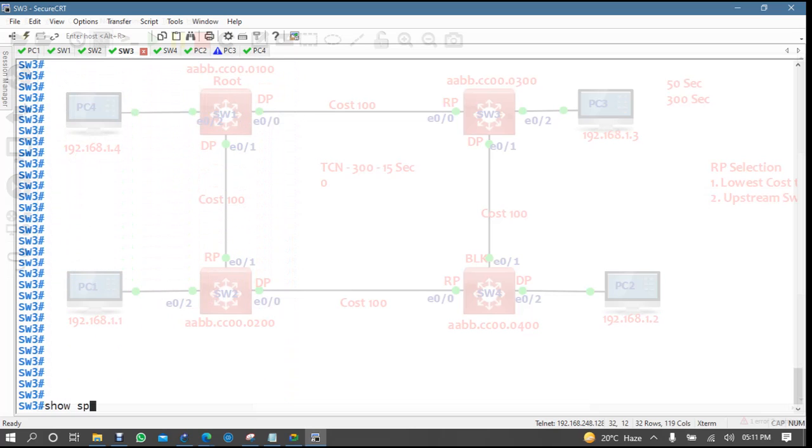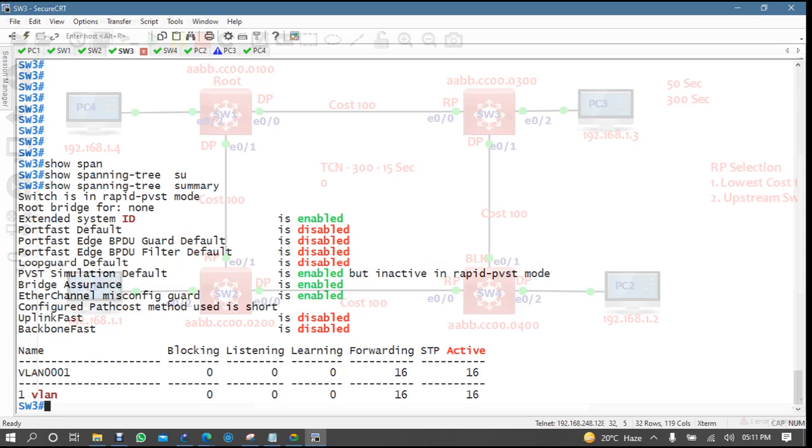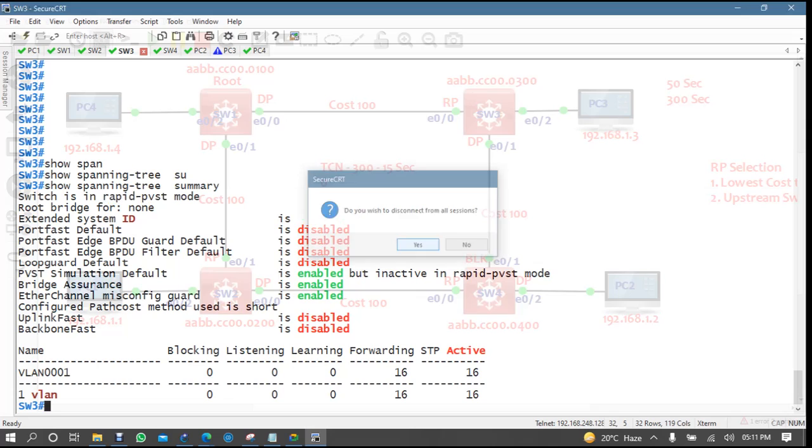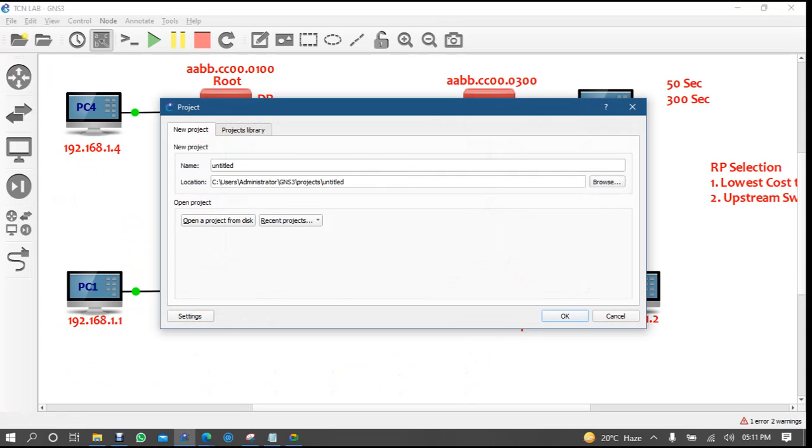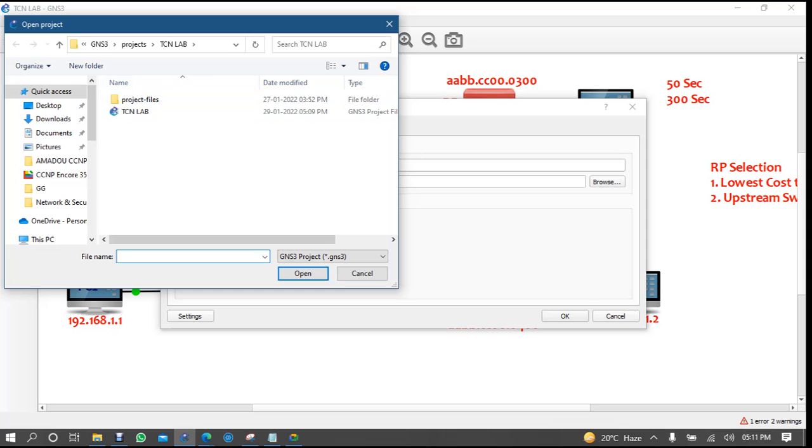show spanning-tree summary. Okay, so you will see here I am supporting rapid PVST, rapid spanning tree. Now I think I have taken the highest switch, that's why. No problem. What I can do, let me take some lower switch.